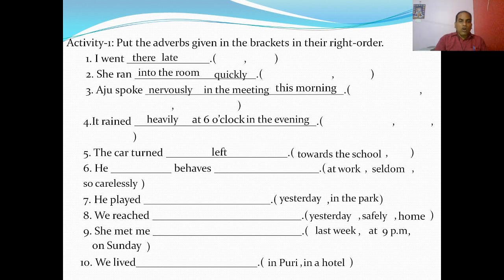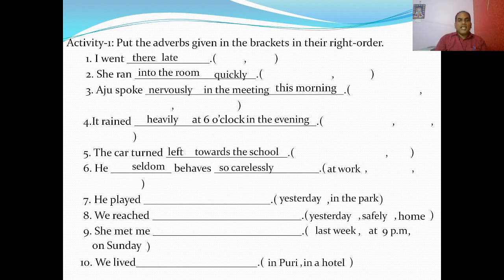The car turned left towards the school. You see, the car turned left towards the school. He seldom behaves. Seldom, a negative adverb, comes before the main verb. Behaves how? Carelessly. Adverb of manner. At work. He seldom behaves so carelessly at work.